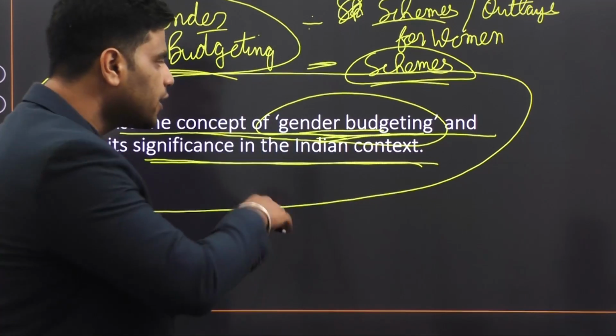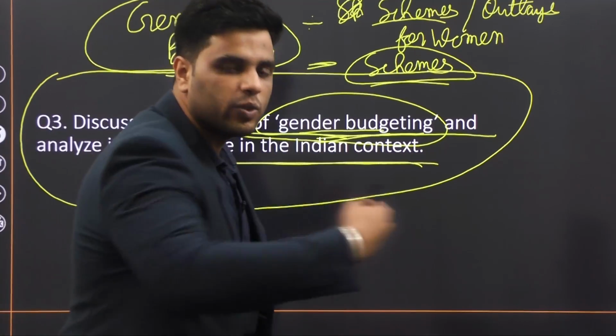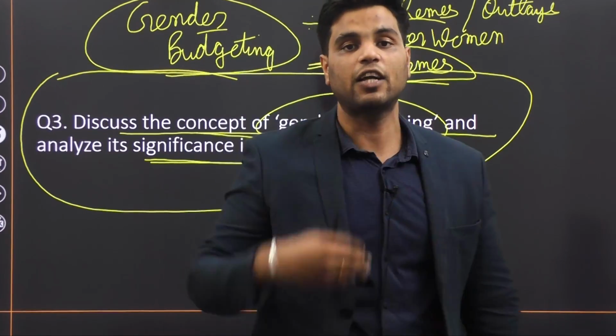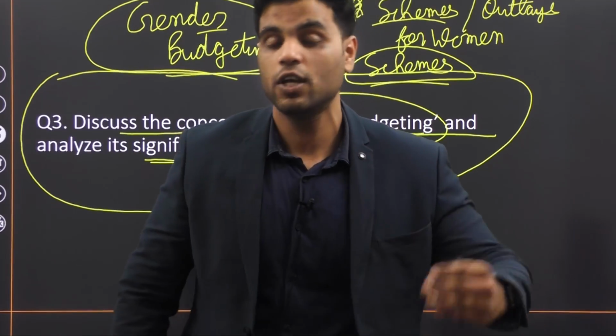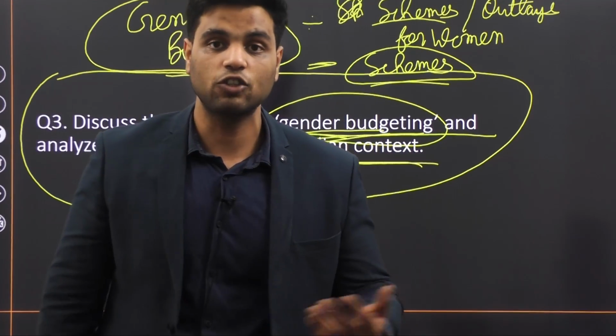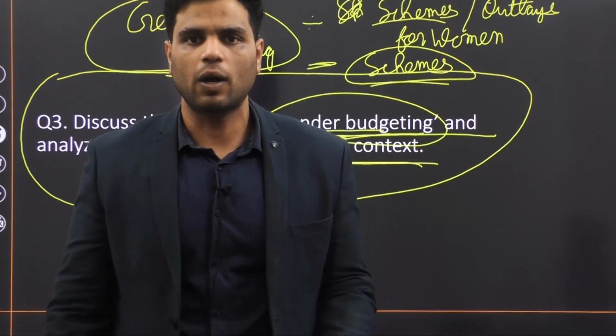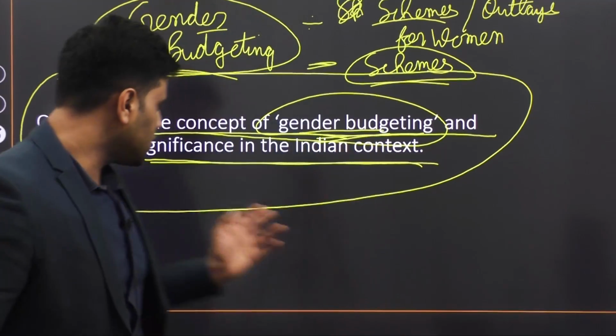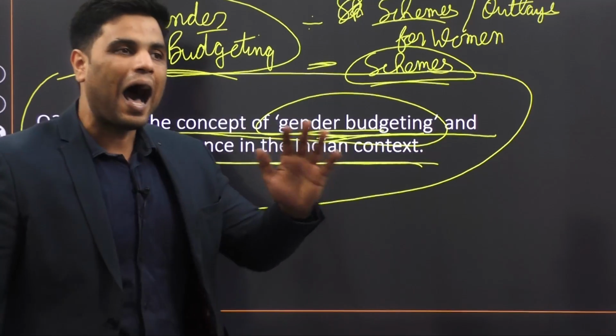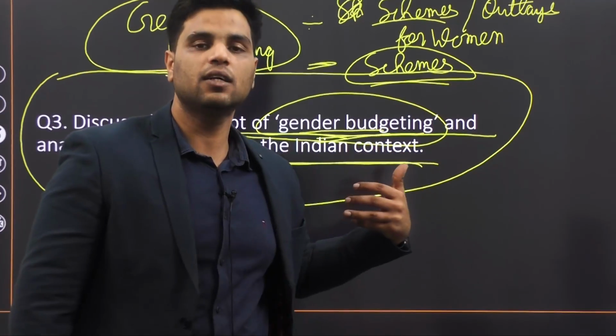Right? So for economic empowerment of women, you come out with certain schemes, you come out with certain financial outlays. For social empowerment of women, you come out with certain schemes, you come out with certain financial outlays. And for political empowerment, you come out with certain policies. Right? Now, in this part of the question, you will mention how women lag behind men in certain indicators.